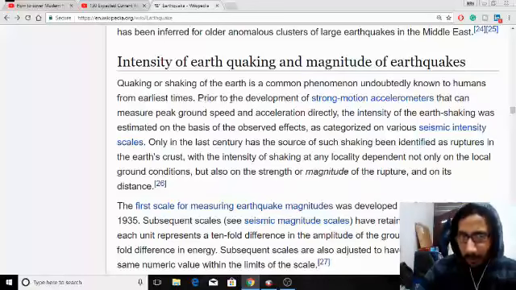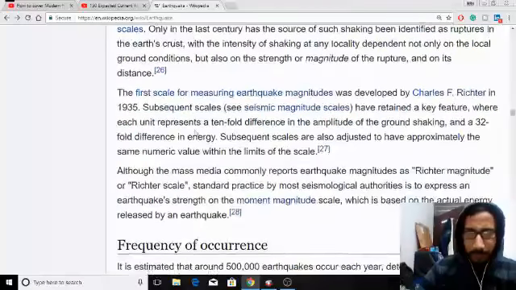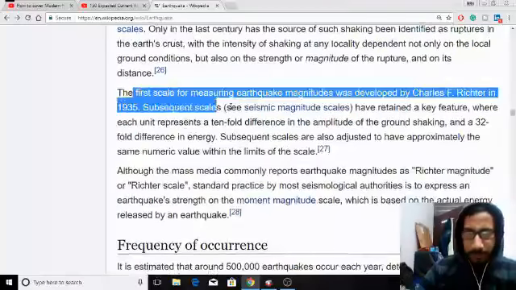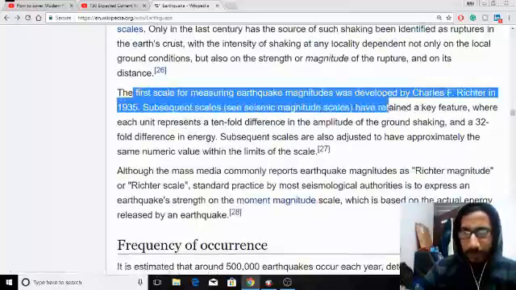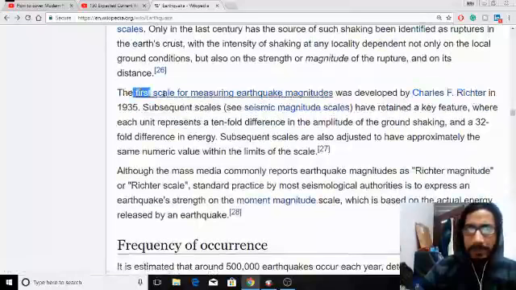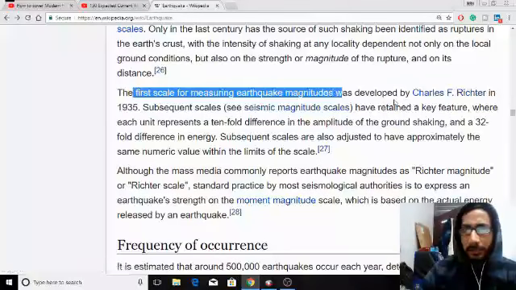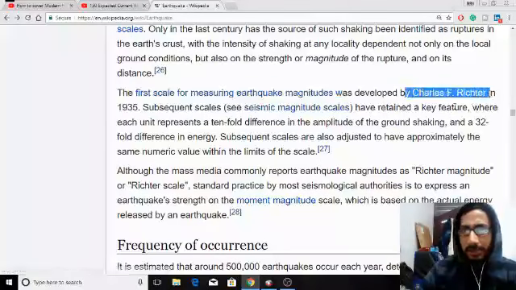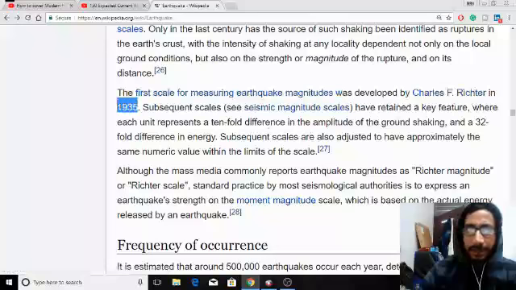The first scale for measuring earthquake magnitude was developed by Charles F. Richter in 1935.